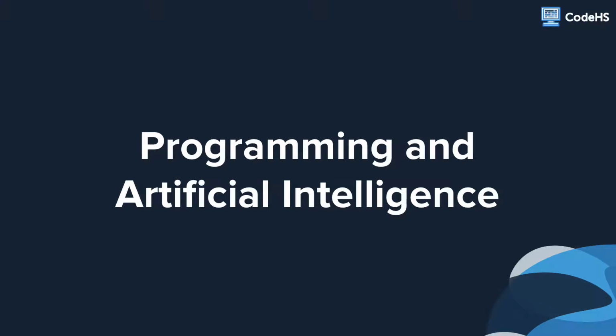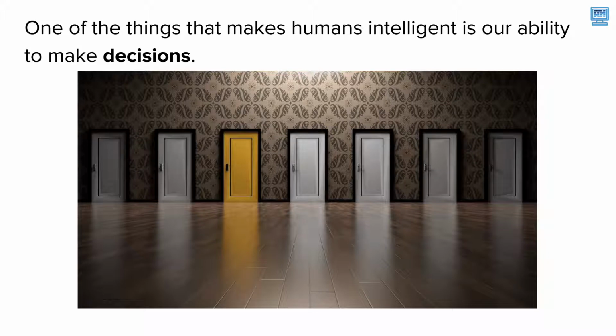Hi, in this lesson, you'll learn about programming and artificial intelligence. When thinking about how to make machines intelligent, we first have to ask ourselves, what makes humans intelligent? One of the things that makes humans intelligent is our ability to make decisions. Humans make decisions in a variety of ways.